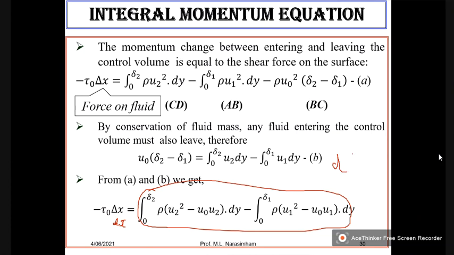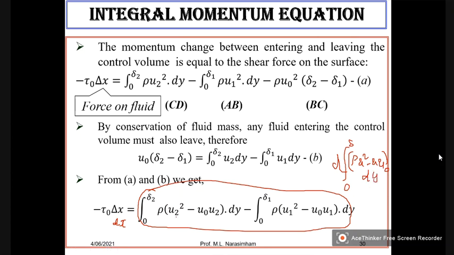the differentiation of rho u square minus u naught integral 0 to delta dy.